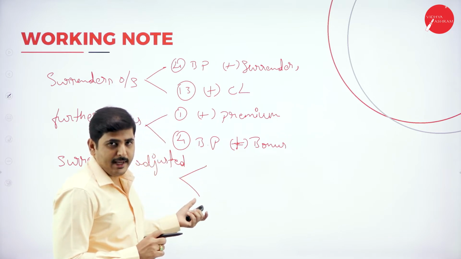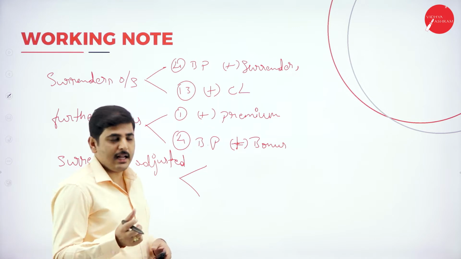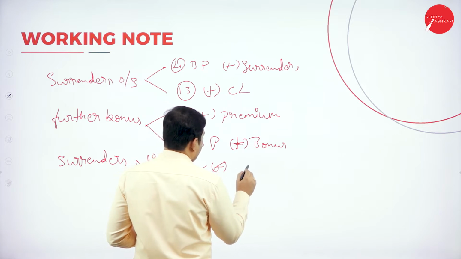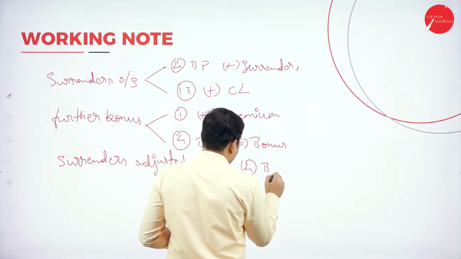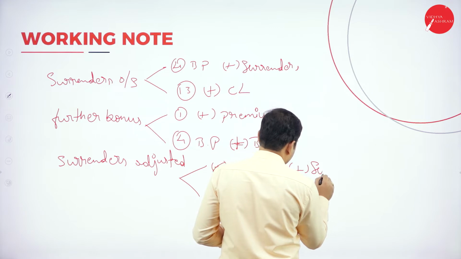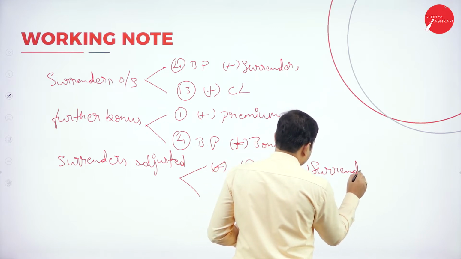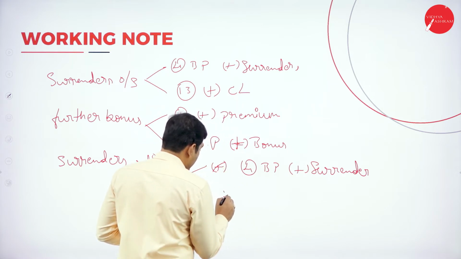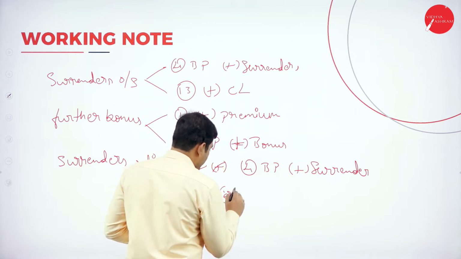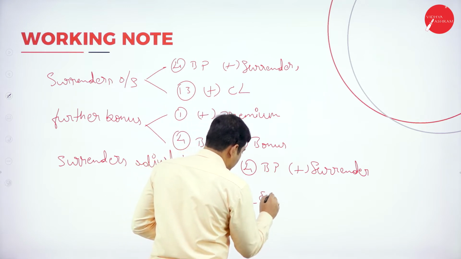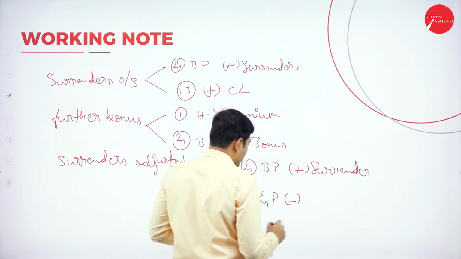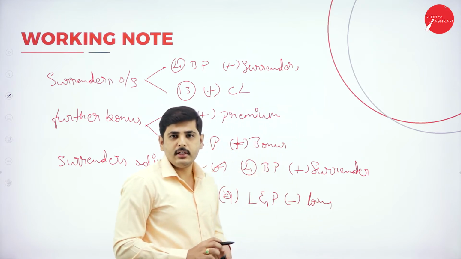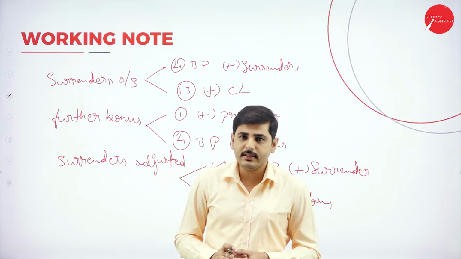So minus from schedule number 9, add to schedule number 4, benefits paid, under surrenders. Again, minus under schedule number 9, loans and policies, minus from loans.